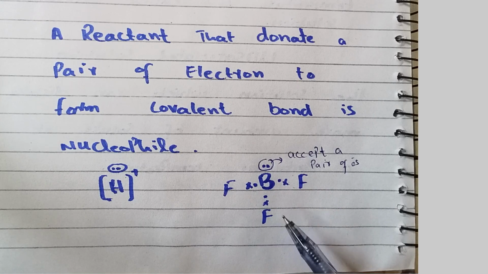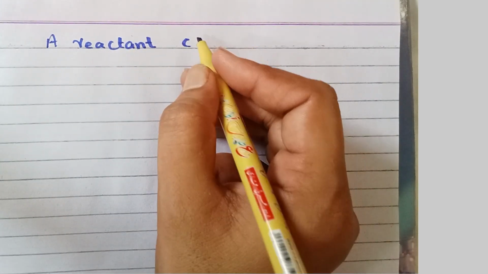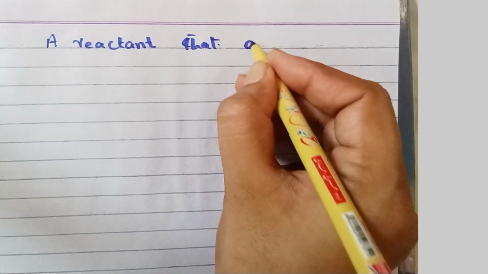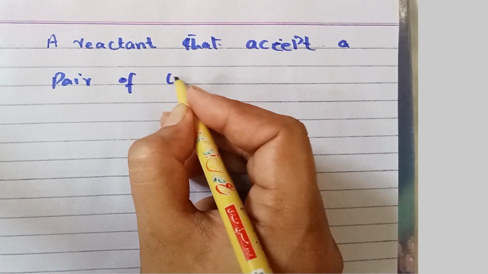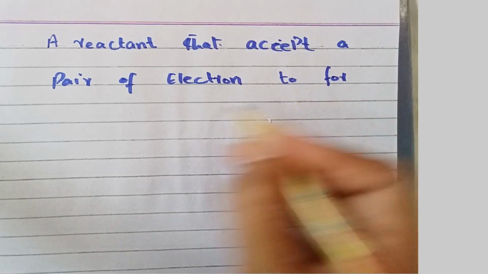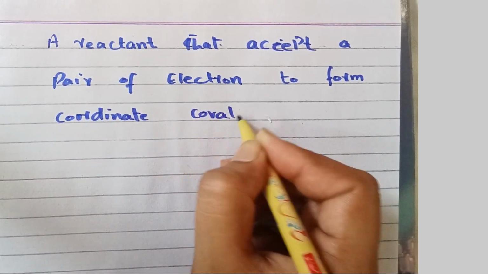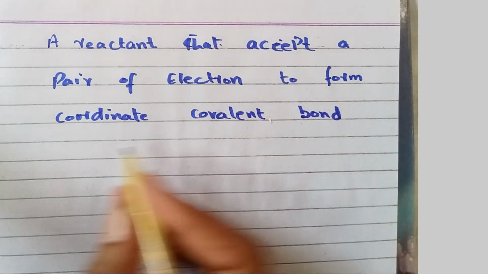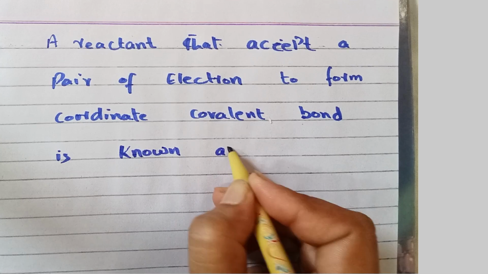Therefore, we can define an electrophile as a reactant that can accept a pair of electrons to form a coordinate covalent bond.